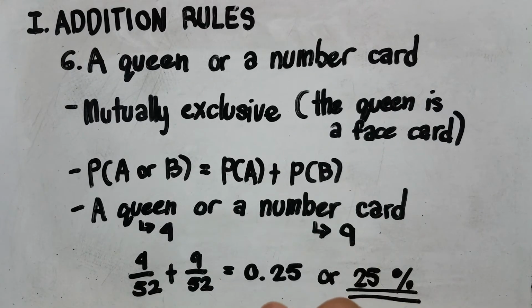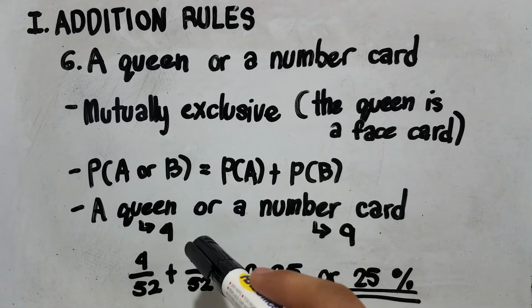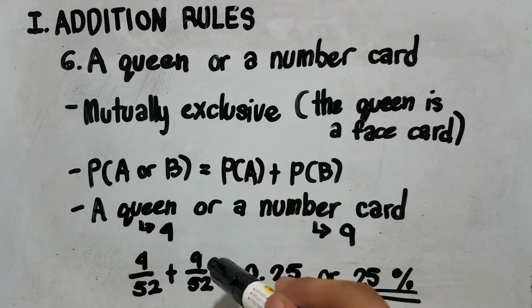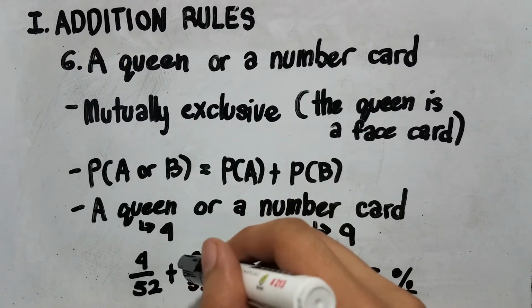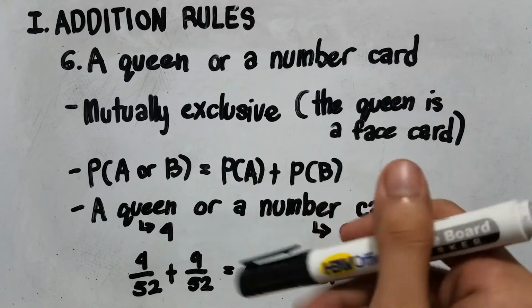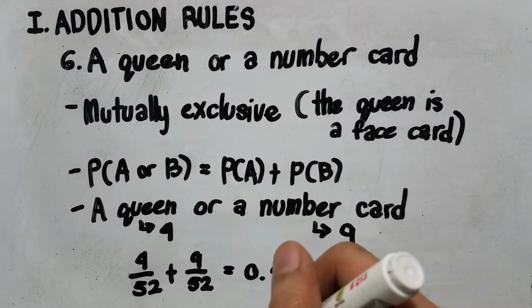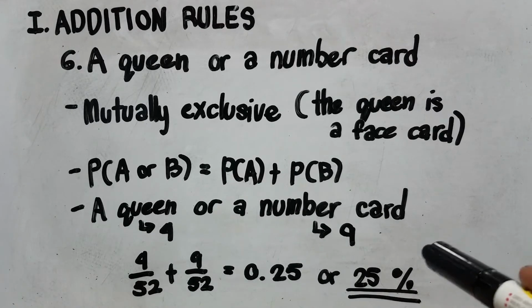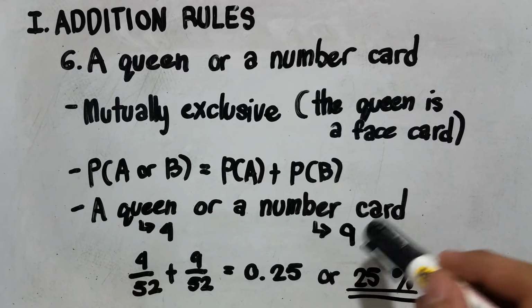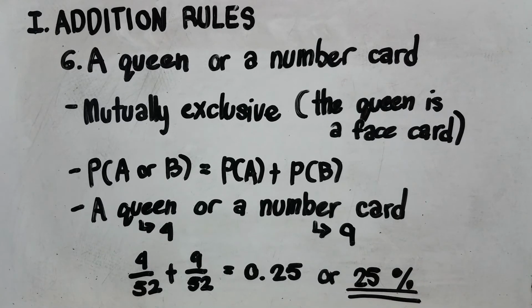Now, let us answer this question. A queen has 4 cards in a total playing deck. These include the queen of clubs, queen of spades, queen of hearts, and queen of diamonds. And the number cards consist of 2, 3, 4, 5, 6, 7, 8, 9, 10, which are 9 total number cards in a playing deck.